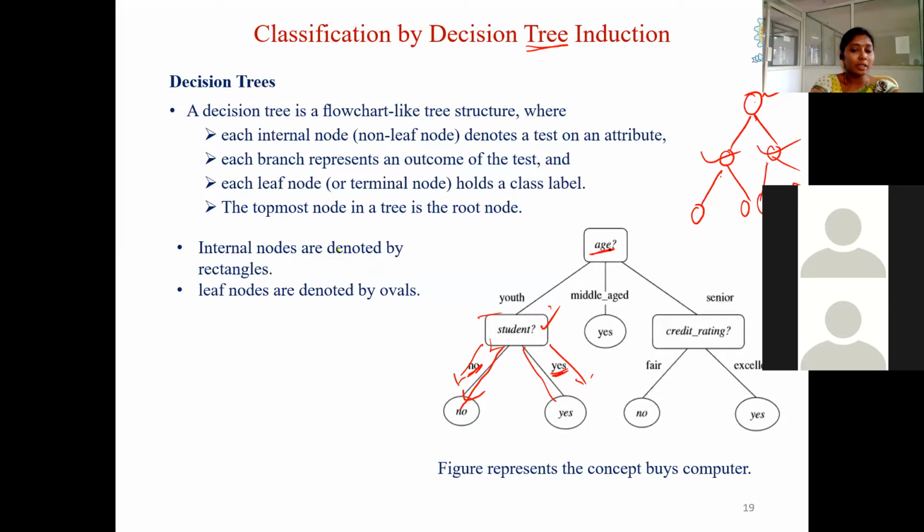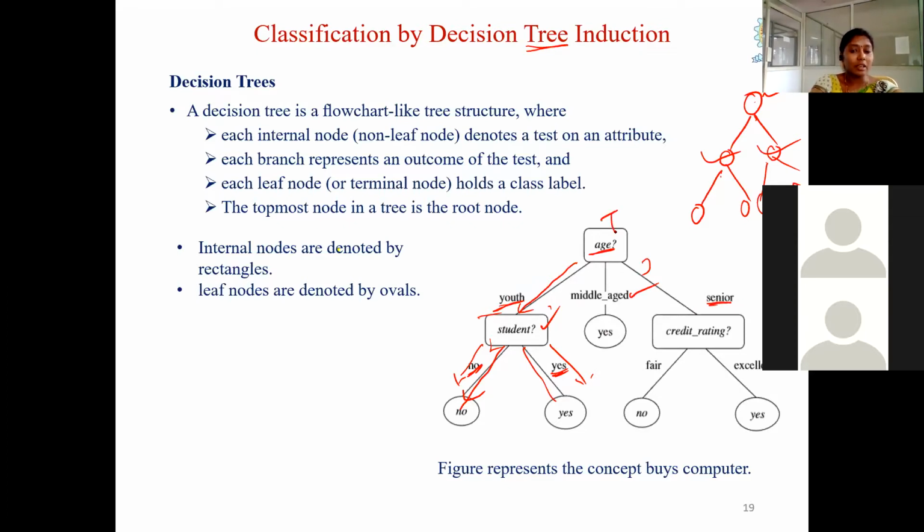Here also we are having age. Age is discretized into three values: youth, middle age, and senior. If the age value is youth, you can go in this way, and the outcome of the test, youth, is represented on the branch. And here the outcome of the test, middle age, is represented on this branch. And in the third branch, we are having the outcome of the test.